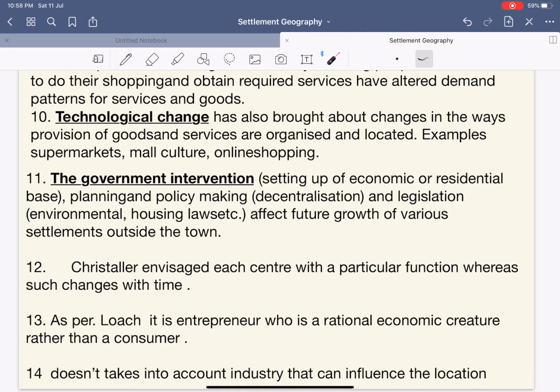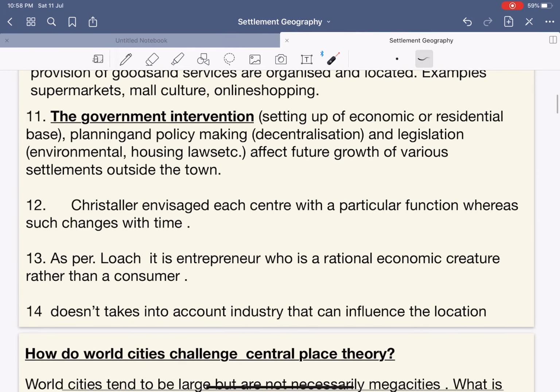Rather, sitting at home through e-commerce. So supposing this is Mumbai, the sphere of influence is this. This theory says that you cannot limit the sphere of influence, because it's the e-commerce age where products can be delivered while sitting at home. Next, government intervention. Government is making planning policies, setting up economic and residential bases, and this actually affects the settlements outside the town. Again, it means you cannot limit the sphere of influence.